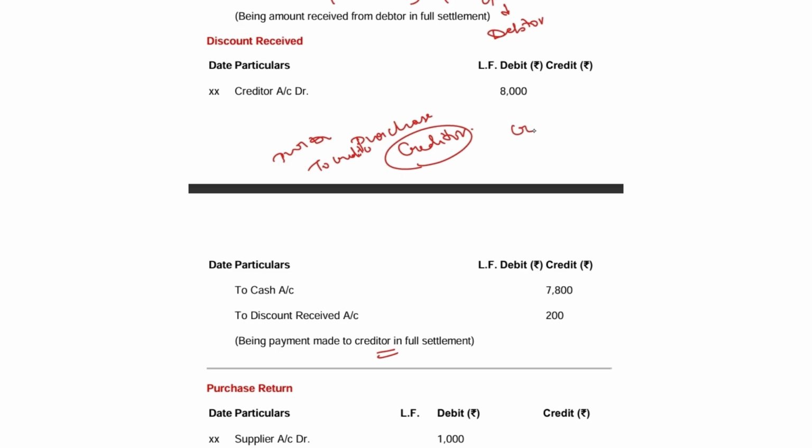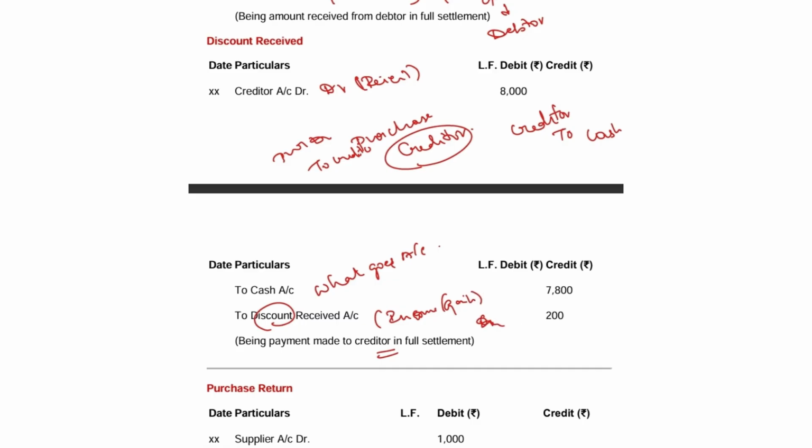So, creditor account debit to cash account. You will not be writing a purchase account here because you are debiting the receiver and crediting what goes out. So, when the creditor gives you the discount, it is an income or gain for you. So, you are writing it on the credit side.